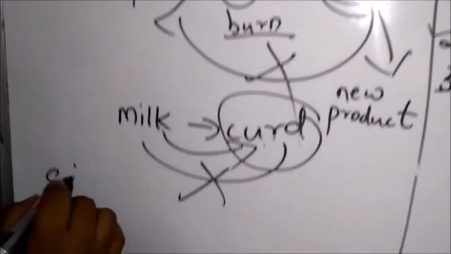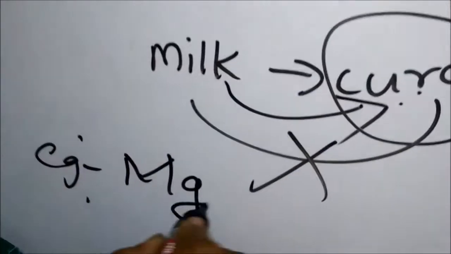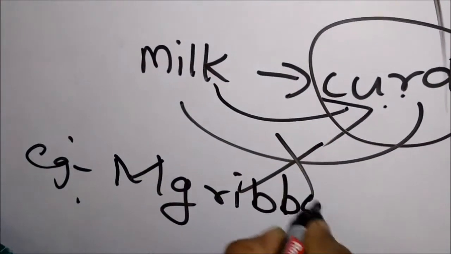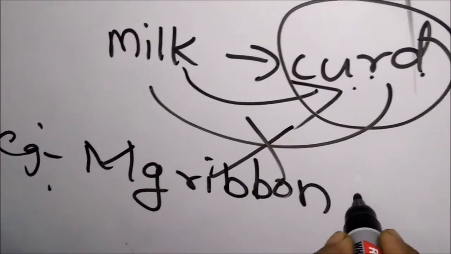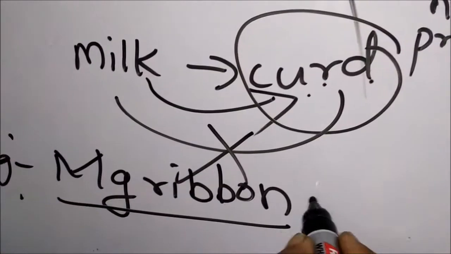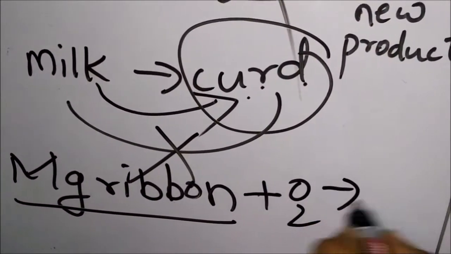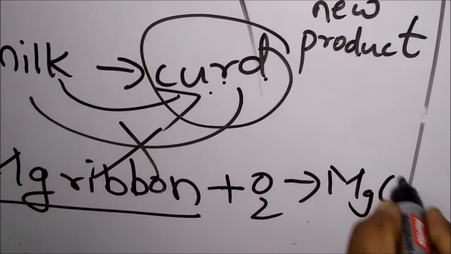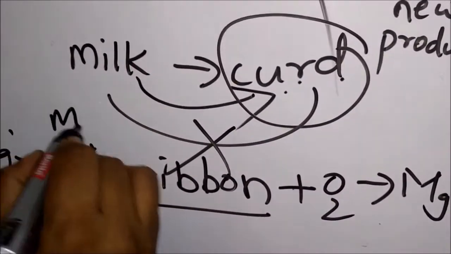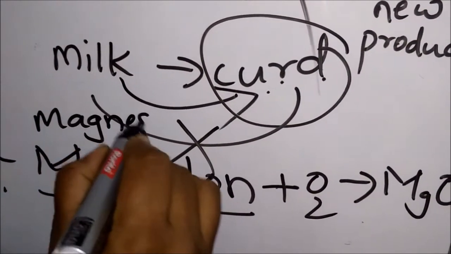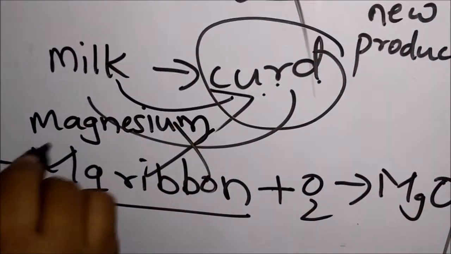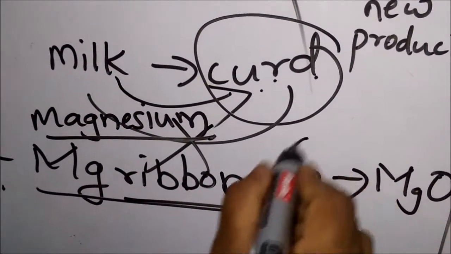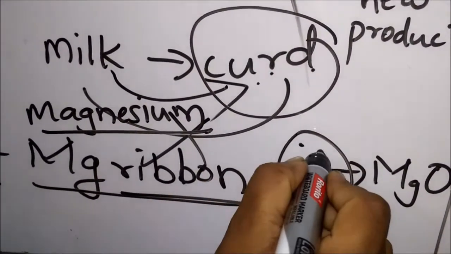For example, I'll take the magnesium ribbon. I'll show you the picture of the magnesium ribbon, children. If I burn the magnesium ribbon, I will get magnesium oxide. At burning time, oxygen is there.